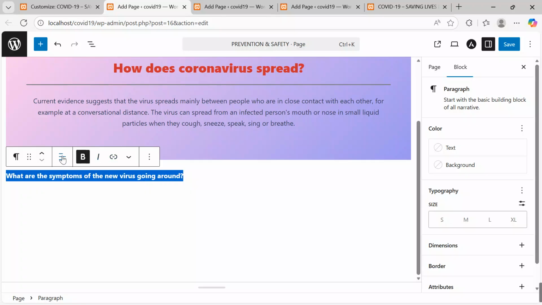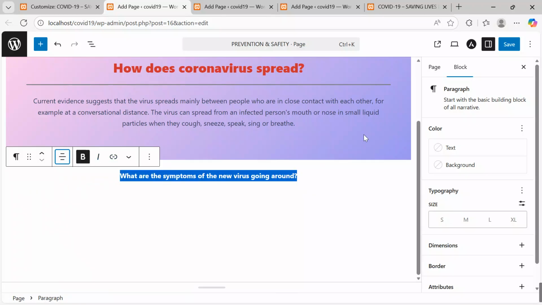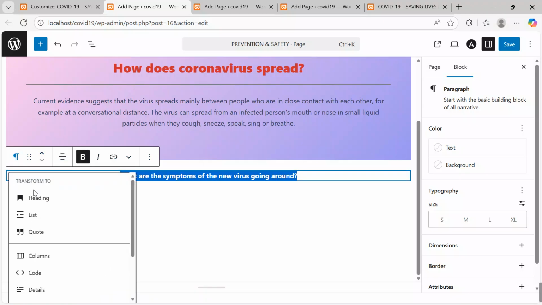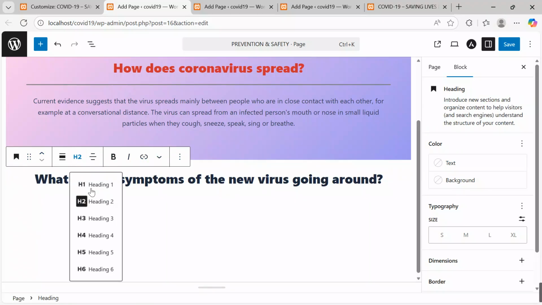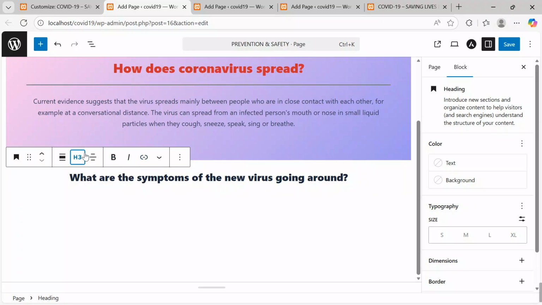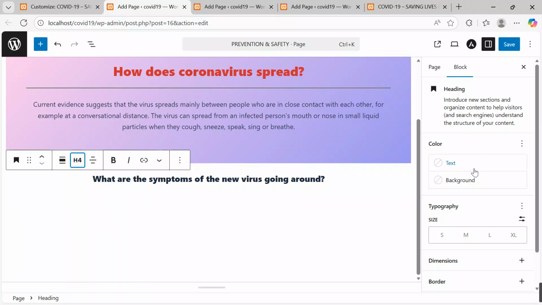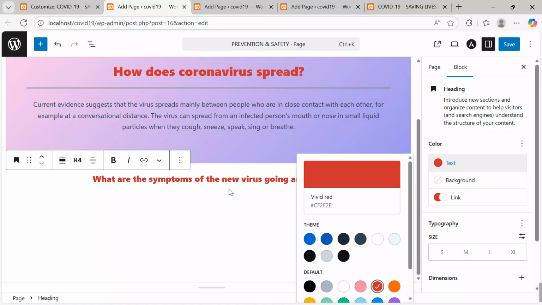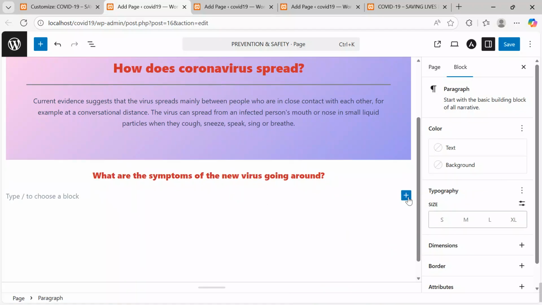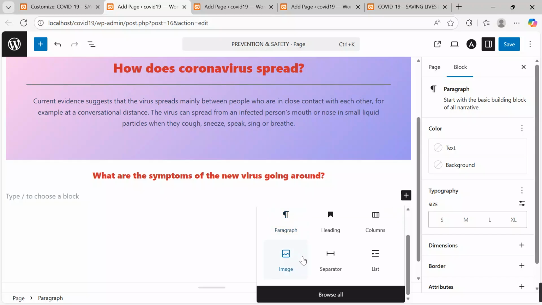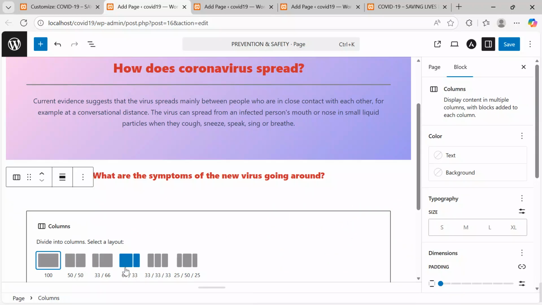After, come, align it center, and then come to heading over here. Under heading, we are to keep it at 3 or 4. Come, text color, we are taking red. Yes. Then after, I will come add a block. I want to insert 3 columns. Come to columns. I want to take 3 by 3.